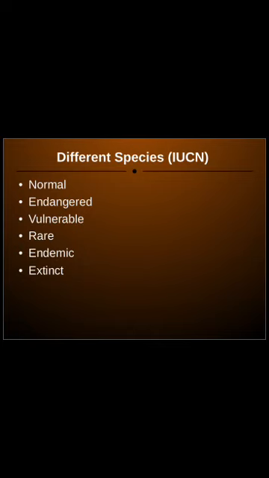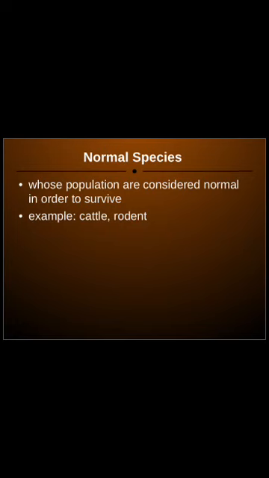different species according to the International Union for Conservation of Nature, IUCN. They categorize the species into different categories: normal species, endangered species, vulnerable species, rare species, endemic, and extinct species. We are going to discuss one by one. The first is normal species.